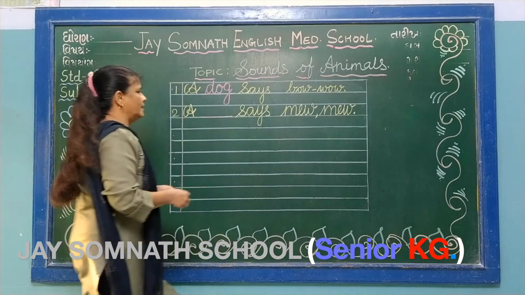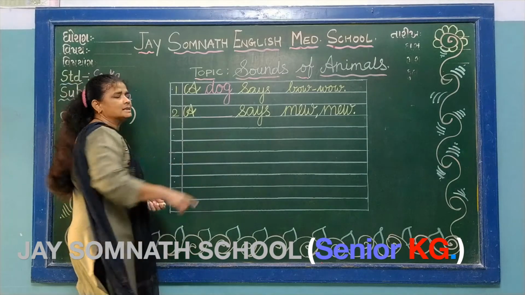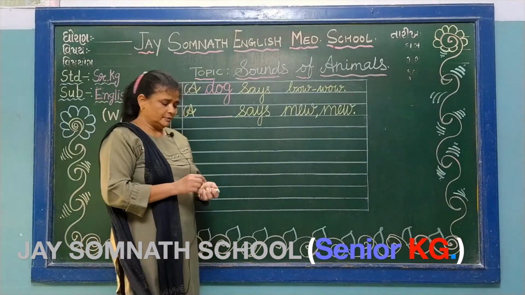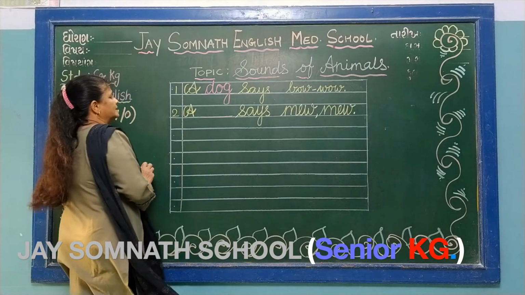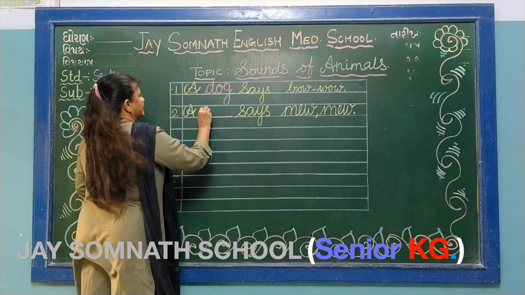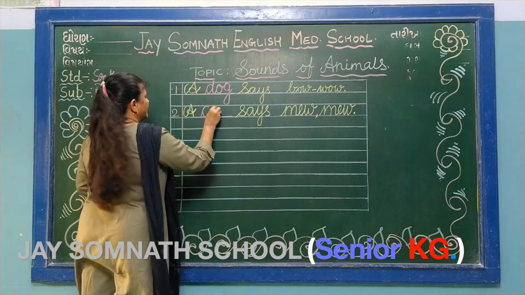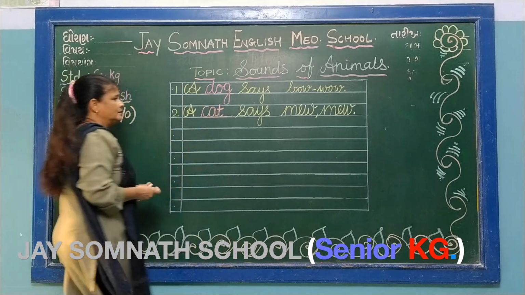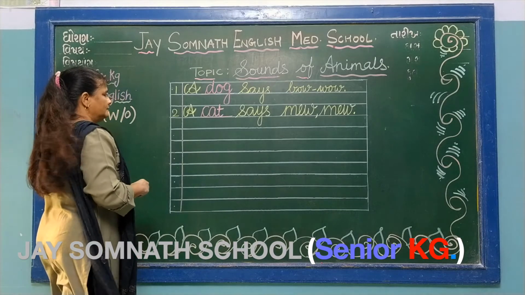Sentence is over. A dash says mew mew. Who says mew mew? A cat says mew mew. Okay? Then write here C A T cat.